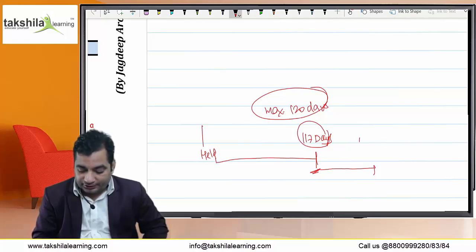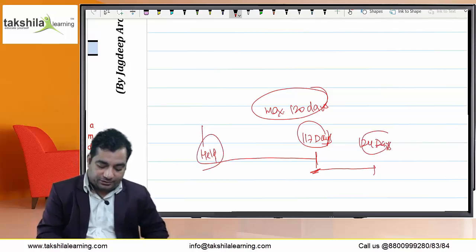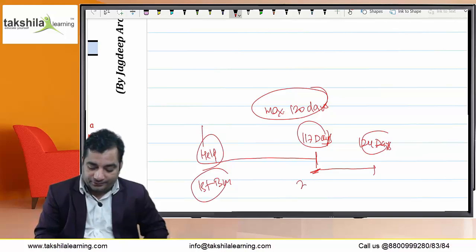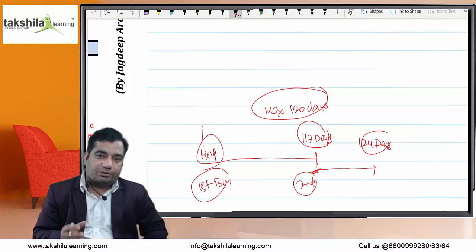So it was held 124 days after the first BM. The first BM was held here, and the second BM was convened here but could not be held due to want of quorum. Want of quorum means absence of quorum; quorum is not present in the meeting. The meeting got adjourned to the next week, same day, same place, same time.